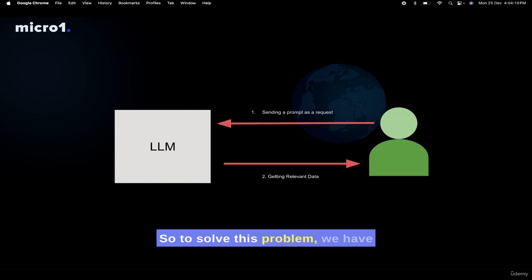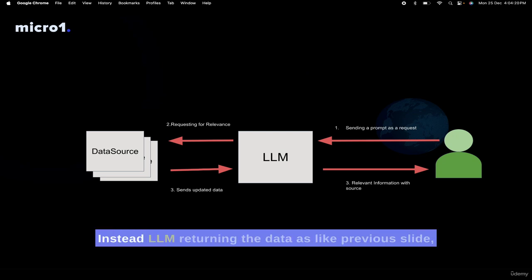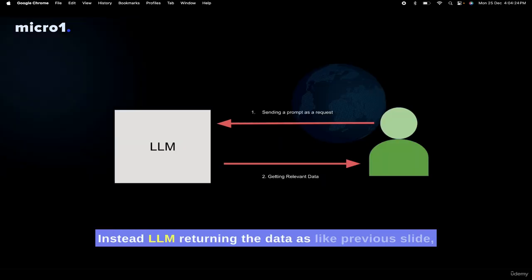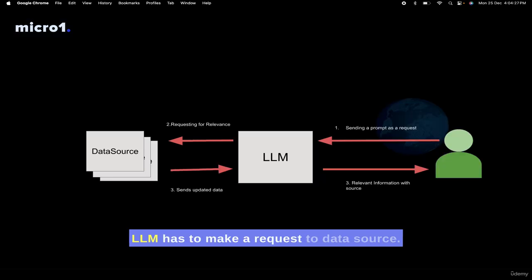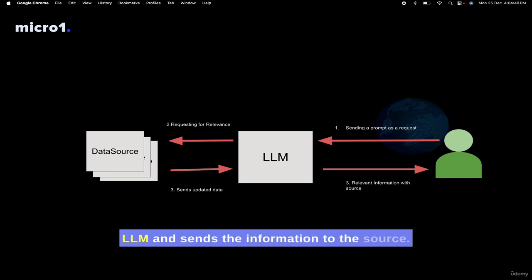To solve this problem, we have the concept of retrieval augmented generation. In this slide, you can see that when the user sends a prompt, instead of the LLM returning the data as in the previous slide, the LLM has to make a request to a data source. In this case, it's either ESPN Cricinfo or ICC, whoever is the topmost data provider for cricket. It has to make a request to them, get the relevant and updated information, mix and match it with the LLM, and send the information back. Because of this, two problems are solved. The data will be updated, and there will be a source of truth that you can give, that I have taken this from ESPN or ICC.